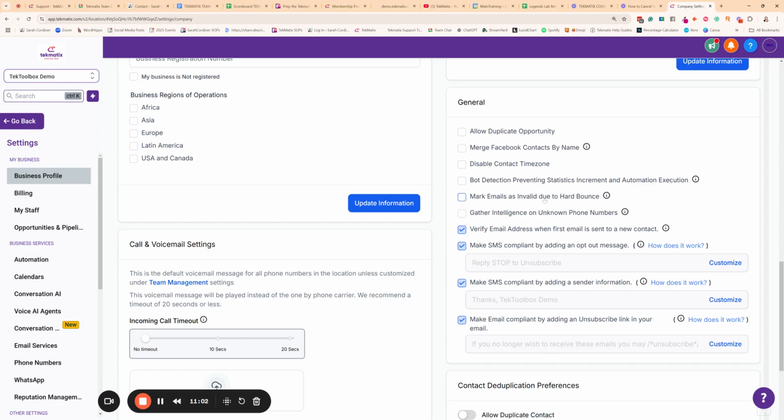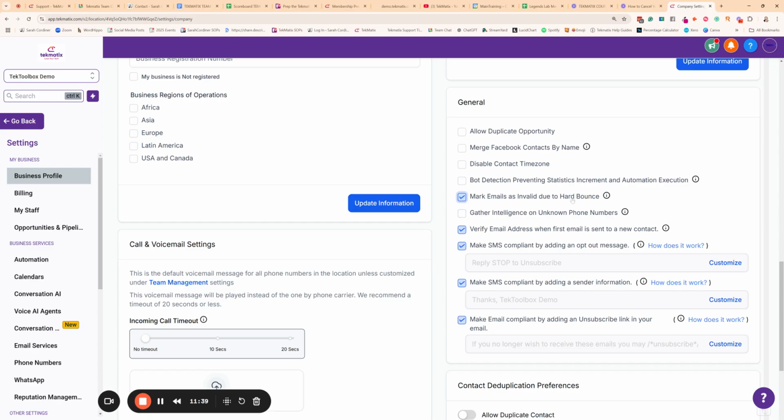Mark emails as invalid due to a hard bounce. So again, this is emails being marked as invalid automatically if it bounces. And this means that if you've got emails that are bouncing, it will stop that email sending or trying to send anywhere or however else in your system too, i.e. if you've got workflows happening or automations happening behind the scenes, if an email's bounced, you're probably not going to want that to keep attempting to send to that email address, because then it might actually impact your sending status and your sending domain later.